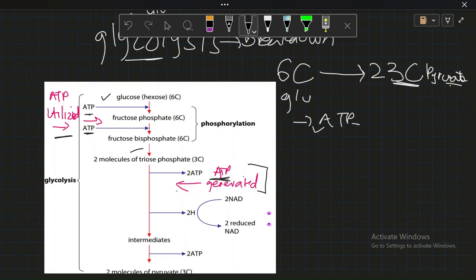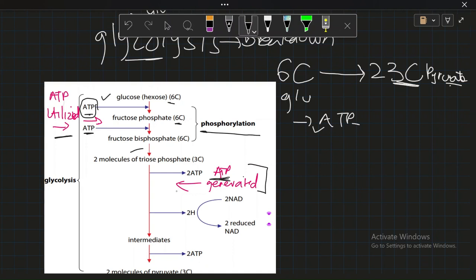And glucose is converted into fructose. You see, both of these are isomers of each other. Both are 6-carbon. So what happened here is isomerization. Glucose was isomerized into fructose. Then what happened is phosphorylation. It was isomerized and also phosphorylated. It became fructose, and ATP was utilized to add a phosphate group, and it became fructose 6-phosphate. Then another ATP was consumed to make this fructose 6-phosphate into fructose bisphosphate, like 2.